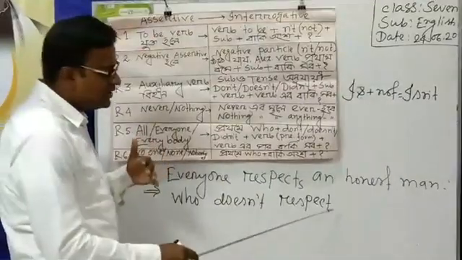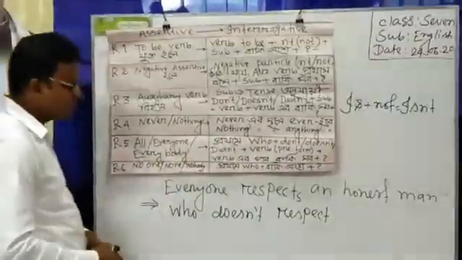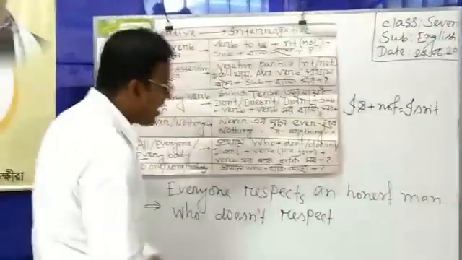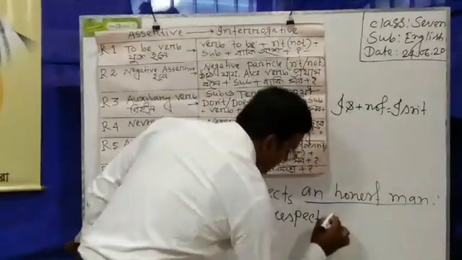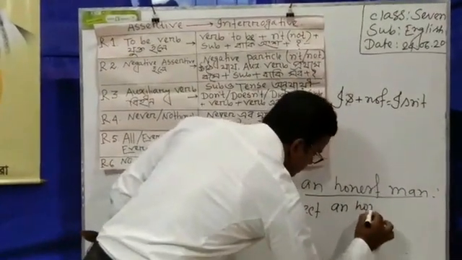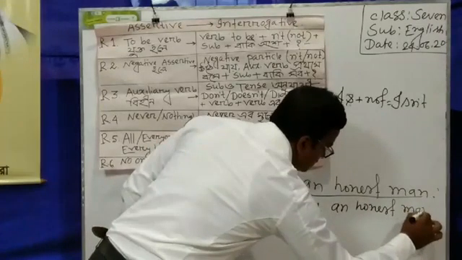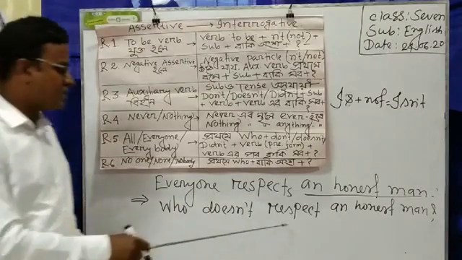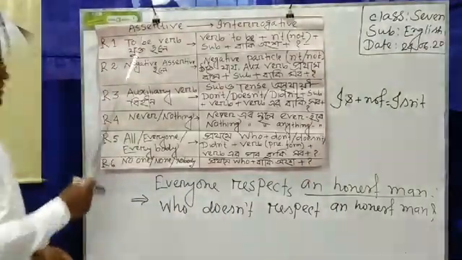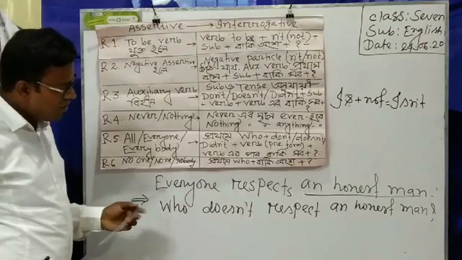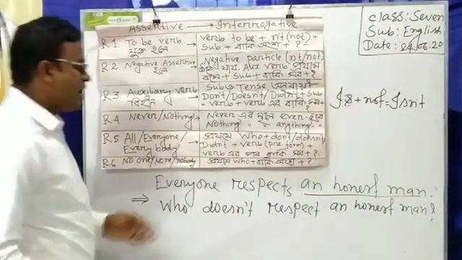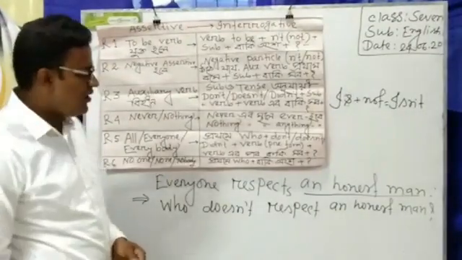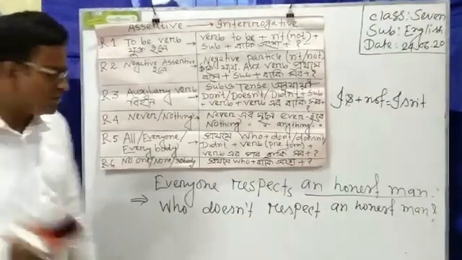That's why I can't write s here, and then I have to write the latter part after the verb, and that is an honest man. Dear student, here you can see the answer that who doesn't respect an honest man. And the assertive sentence was everyone respects an honest man, and the interrogative one is who doesn't respect an honest man. And then I am writing another sentence for you to understand.